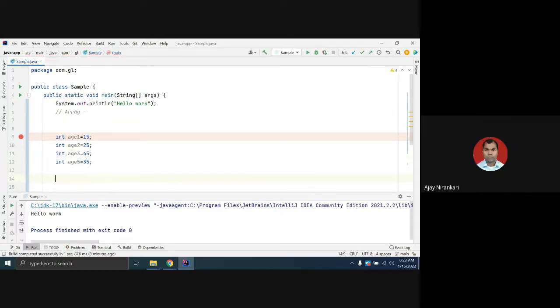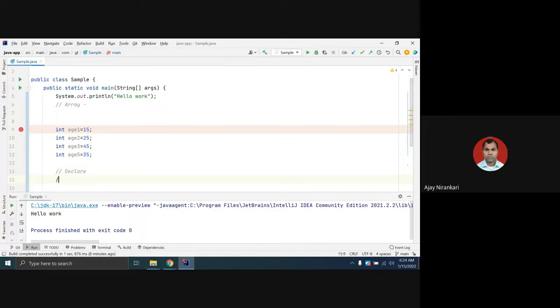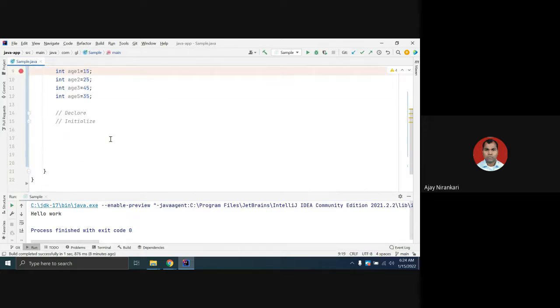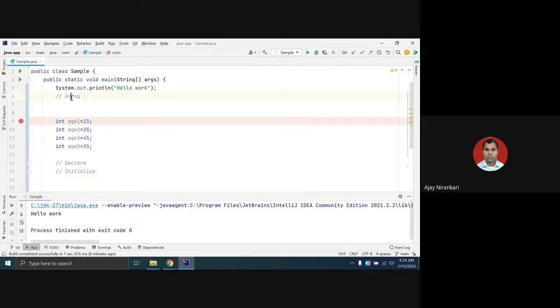For learning anything in Java, you first have to understand how to declare the particular thing, in this case an array. Second, you have to learn how an array is initialized. Here I have declared a variable this way. How do we initialize? If you are using only one variable, it stores only one value, whatever you declare.